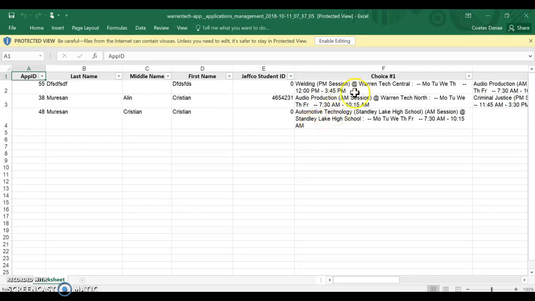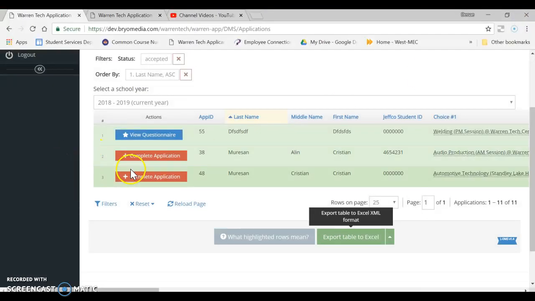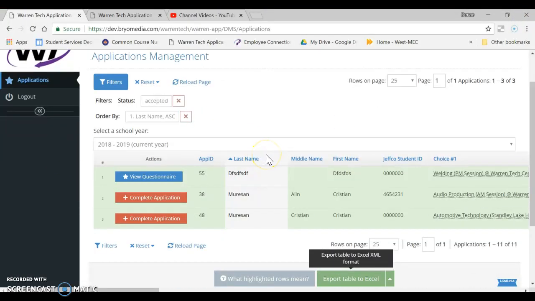Now, also here in the future, it's not in here yet, but it will be by the time we have acceptances done, will be the credits that are associated with each program that the student was accepted to. So in the past, you would have received an email from Danae or Rory this year saying these are the students that were accepted. Now you can go in whenever you want to after April 8th and check the status of your students at any time, which we think is going to hopefully make everybody's life much easier. So let's go back to the application, and like I said, you can go in and manipulate it however you want to and check on student status.